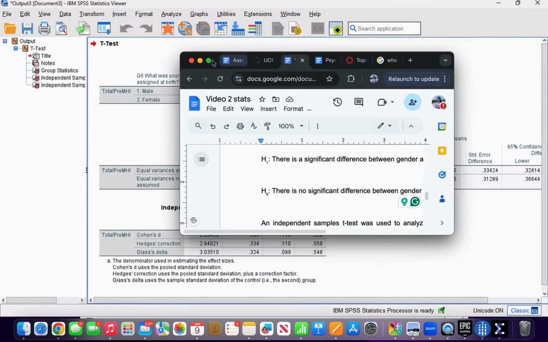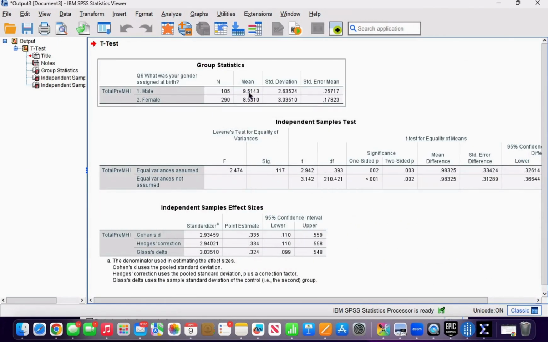So that means that we know that our means, which report the averages for our mental health pretest scores between male and female, we know that there's going to be this difference between these two will be statistically significant.